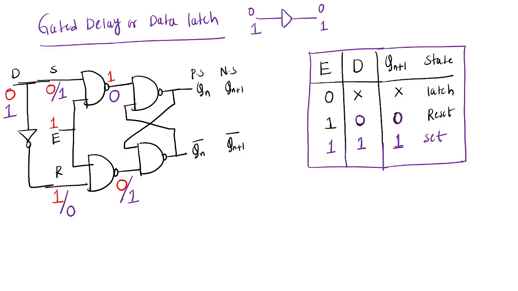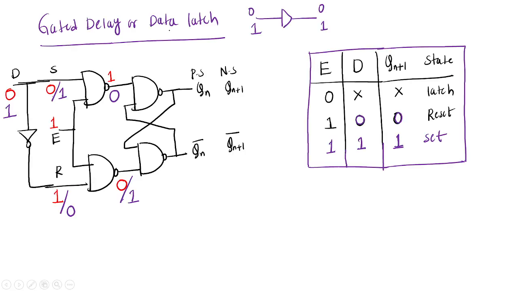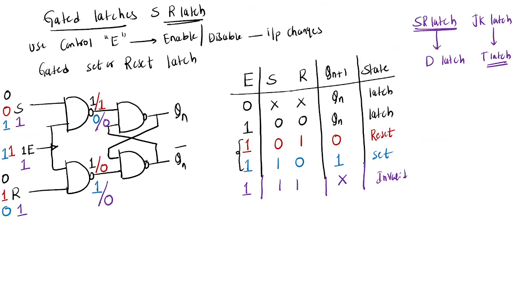Did you understand? Okay. Next, we'll go with gated JK latch. If you understand these latches, you can understand flip-flops easily. So gated JK latch. One disadvantage in SR latch, what is that?